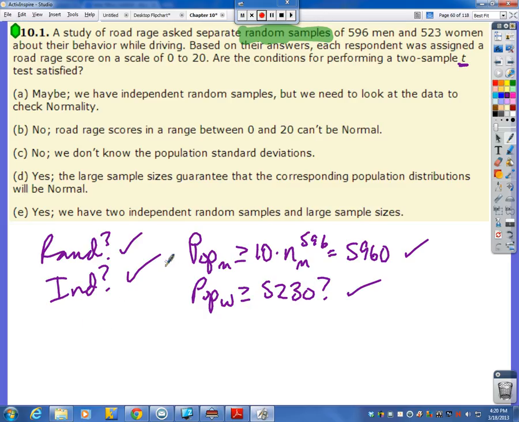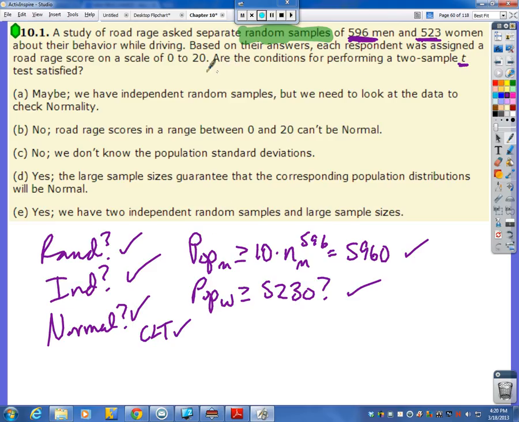Now, since we're doing a mean level test, when we check the normal condition, do we know that the populations are normal? No, they didn't tell us that. Do we have large enough sample sizes for the central limit theorem? Oh, we do. We have some pretty large sample sizes here. So we can say, yeah, the central limit theorem really works here. So now let's run through all our choices.